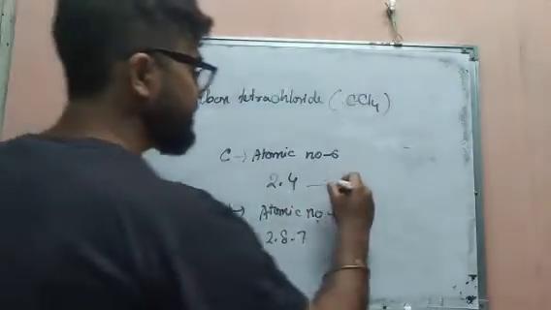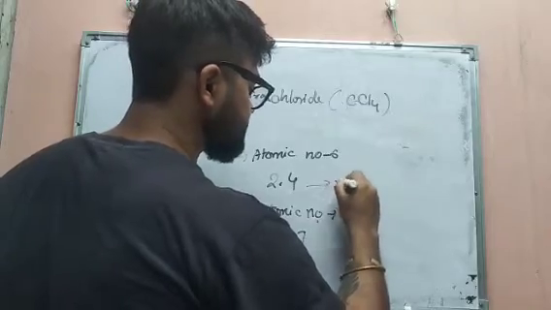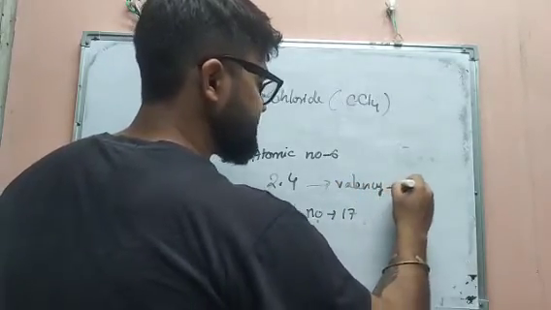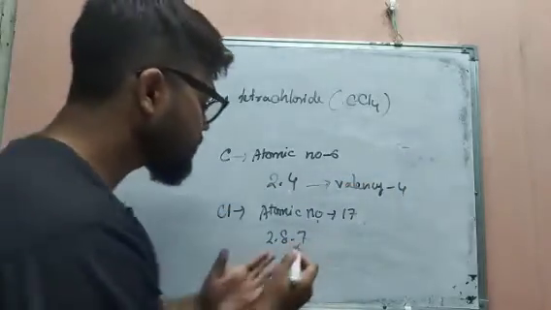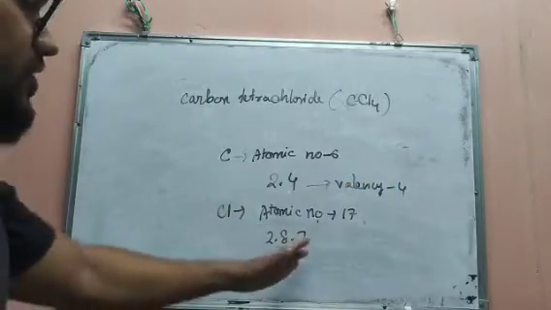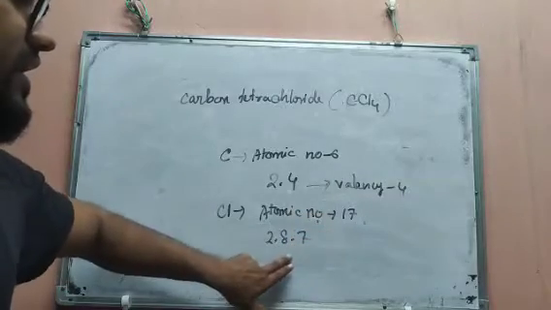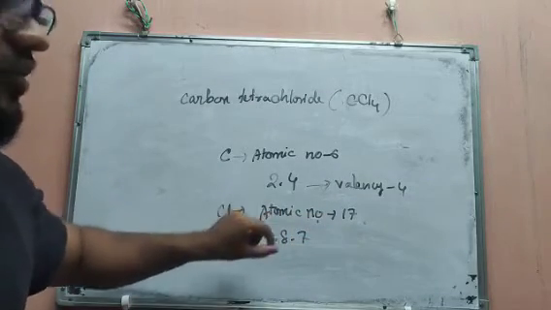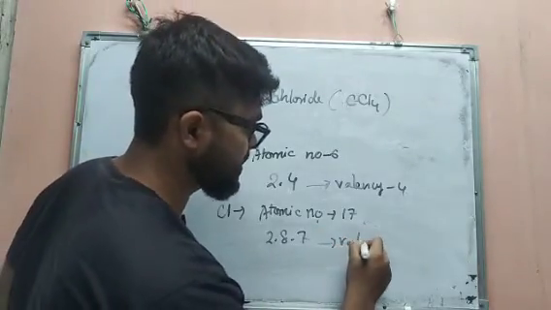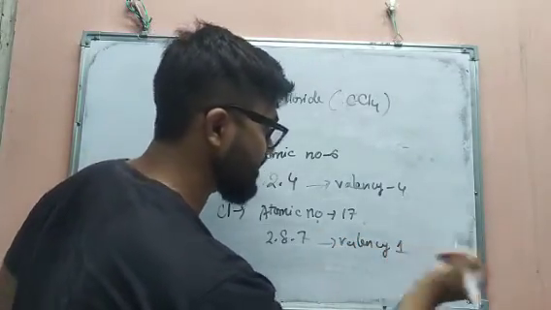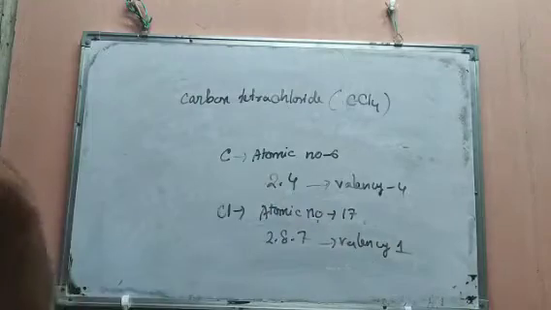You can simply write the valency of carbon as 4. And chlorine will try to get 1 electron from another atom to get the electron configuration of a noble gas and become stable. So its valency is 1.